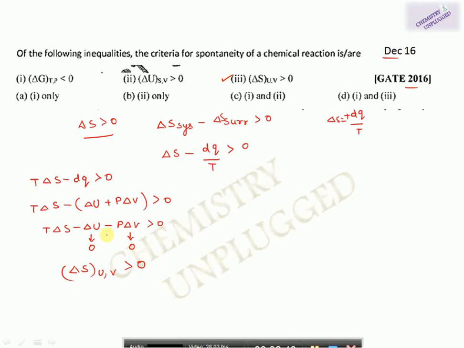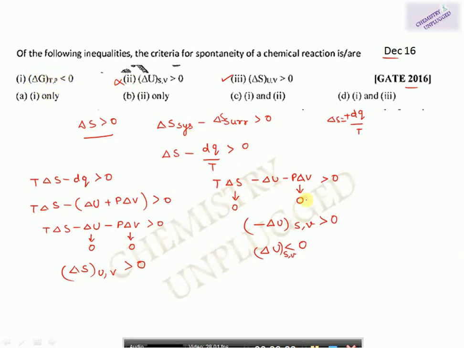Next we will keep this S and V constant. So again I will write this equation, and now I am keeping this S and V constant. So it will become 0 and it will also become 0. So minus del U at constant S and V is greater than 0. Or I can write it like this, del U is less than 0 at constant entropy and volume. So it cannot be correct. It is wrong.